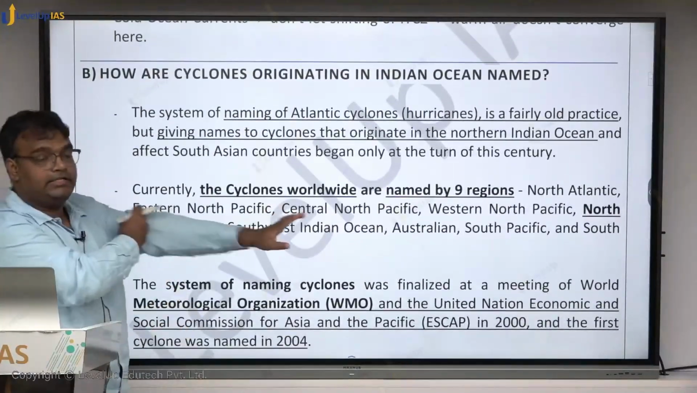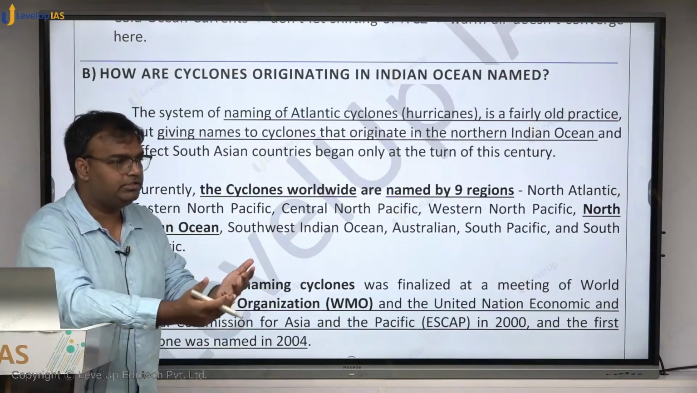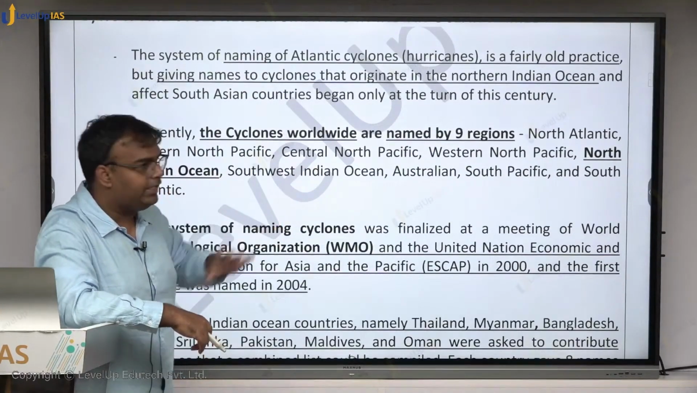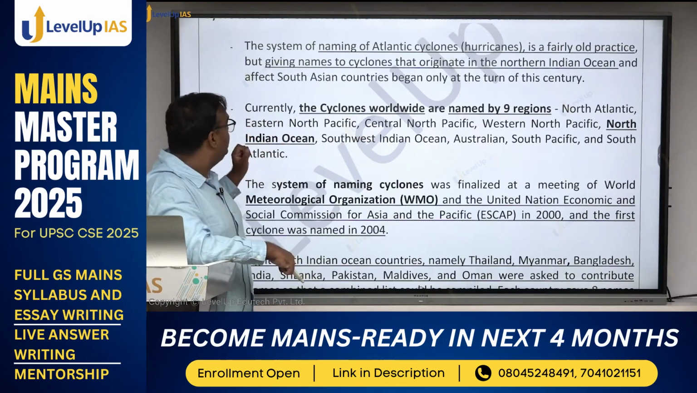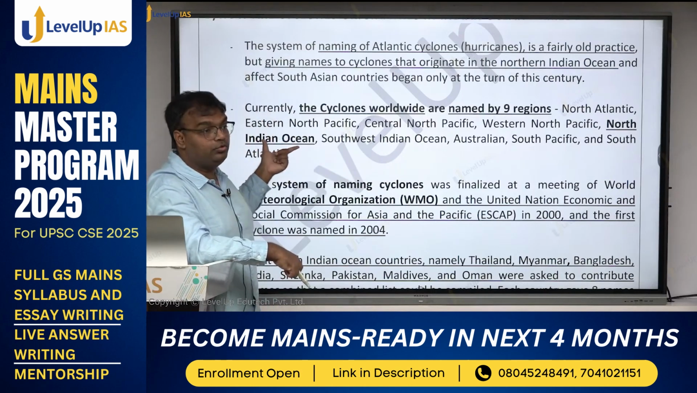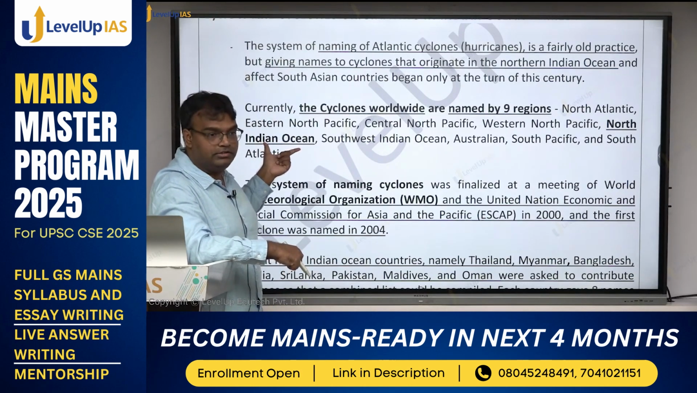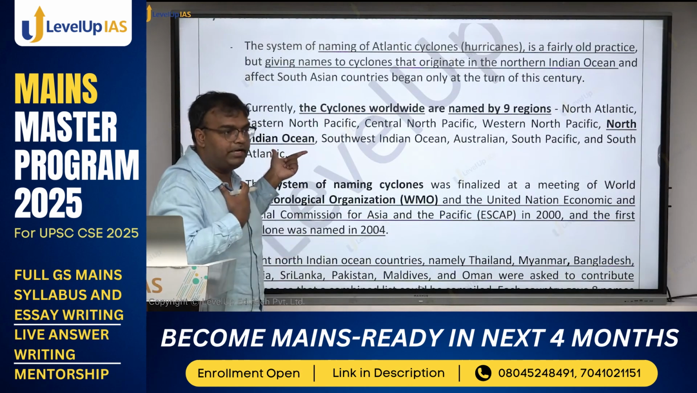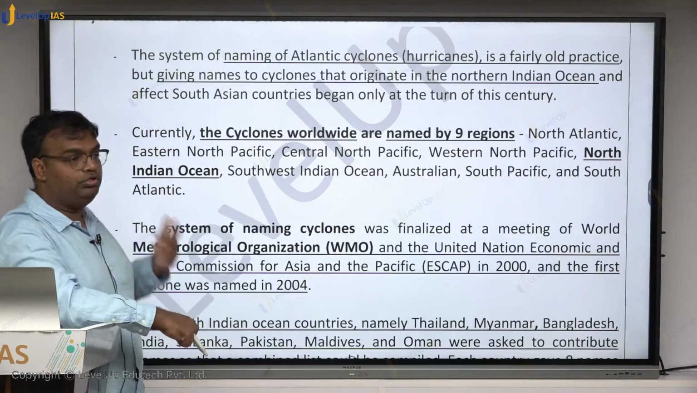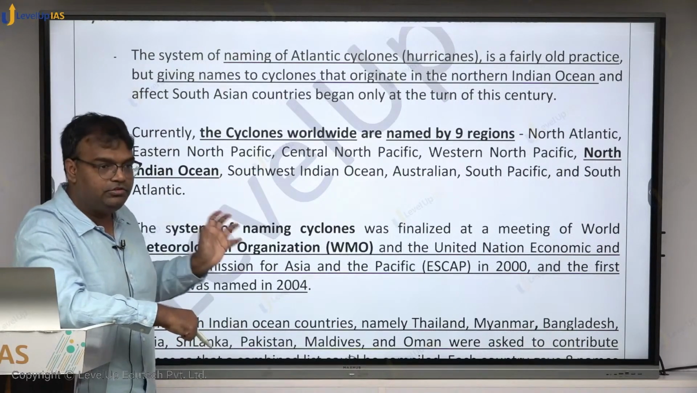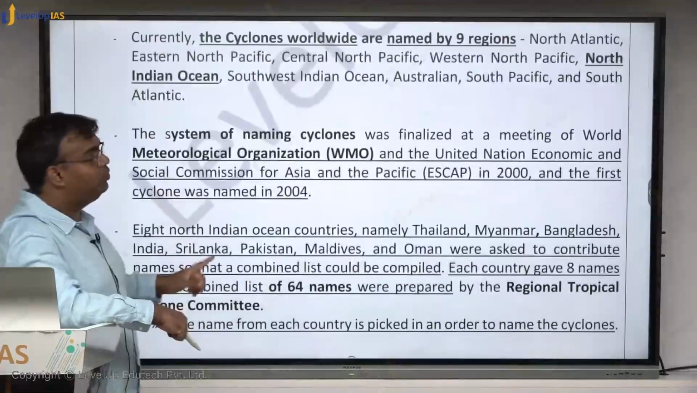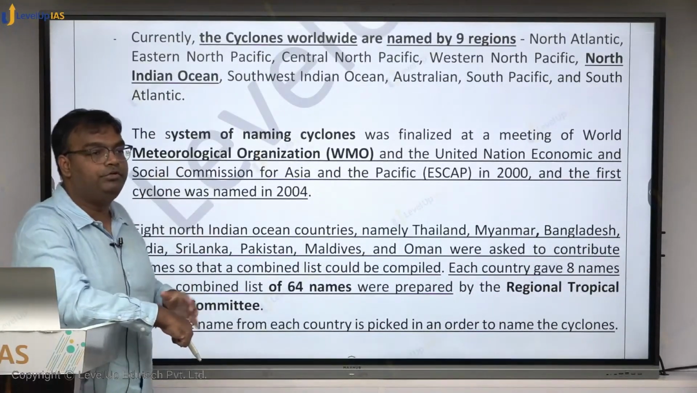हाँ, तो as I said कि पहले cyclones were not named in this region. In other parts of the world, it was named. Currently, worldwide, cyclones occur in 9 different regions: North Atlantic, Eastern North Pacific, Central North Pacific, Western North Pacific, North Indian Ocean, and it is the North Indian Ocean cyclone which impacts South Asia, which impacts us. Southwestern Indian Ocean, Australia, South Pacific and South Atlantic. These are the 9 regions of the world where cyclones occur. The system of naming of cyclones was finalized at a meeting of the World Meteorological Organization.